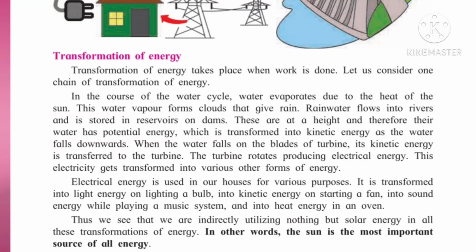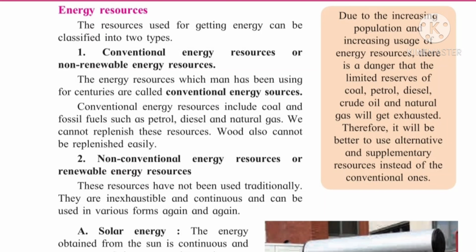Understood everyone? Now the next part is energy resources. The resources used for getting energy can be classified into two types. The first one is conventional energy resources, or non-renewable energy resources. What is meant by that?